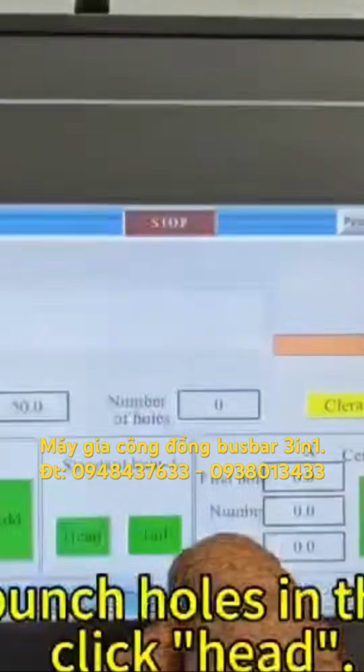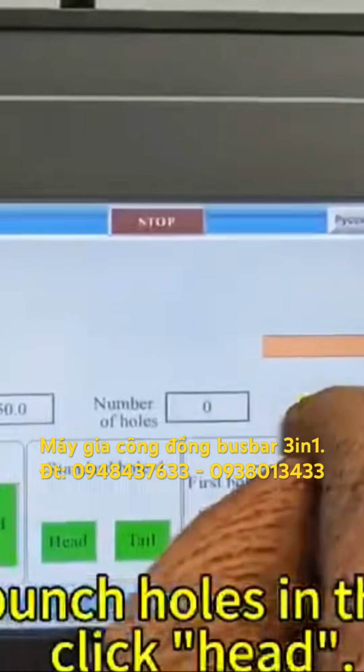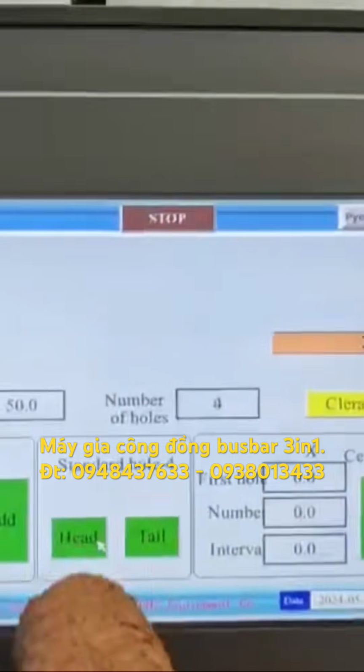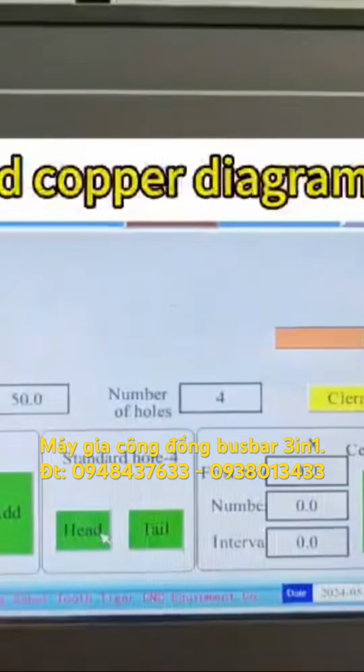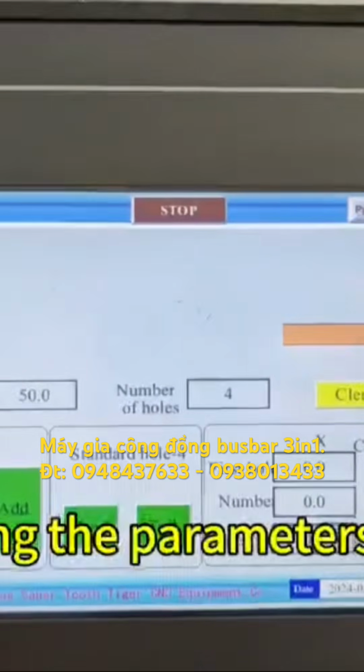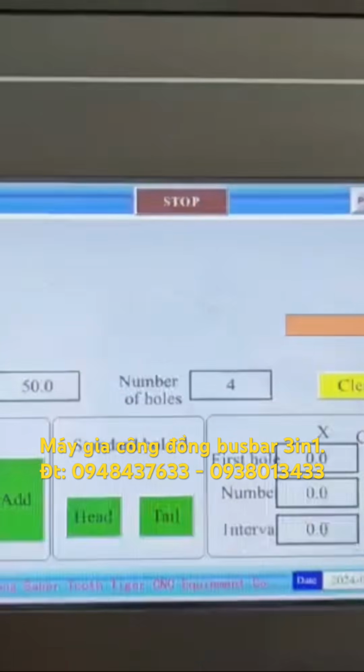If we want to punch holes in the copper head, click Head. Here the processed copper diagram will be displayed. After setting the parameters, click Work.